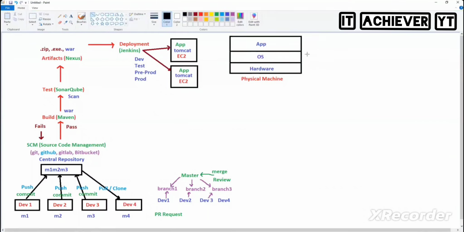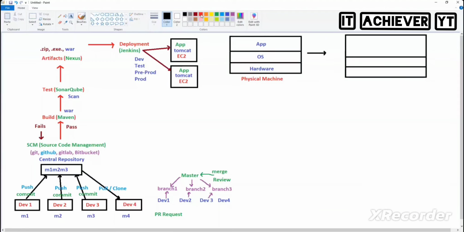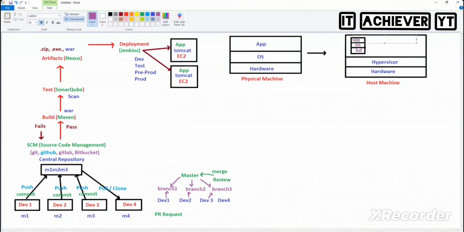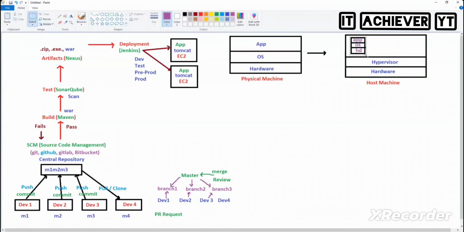Are we using any physical machines anymore? No. So from physical machine, which one are we using here? Virtualization. If you take virtualization, you have a machine. Inside this machine, what do you have in the bottom? Hardware. On top of it, hypervisor. Very good. So can I call it the host machine? Host machine. So here you have hardware. On top of it, hypervisor. On top of it, virtual machines. Each virtual machine has its own hardware, OS, and application on top. Nicely fitted, no? Not only one virtual machine, obviously multiple virtual machines.